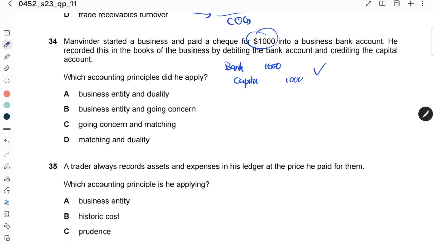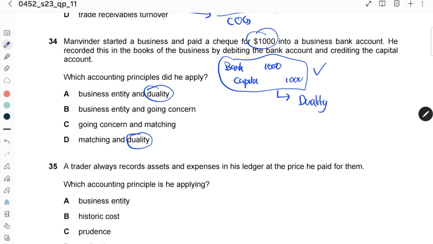This journal is already correct for the investment in the company. Which accounting concept did he apply? This one is the duality concept. Because they apply this one, we look at the question and highlight the duality, only this one and this one.